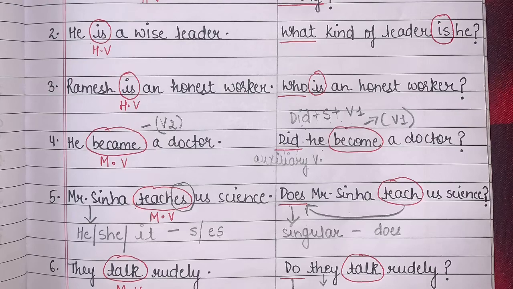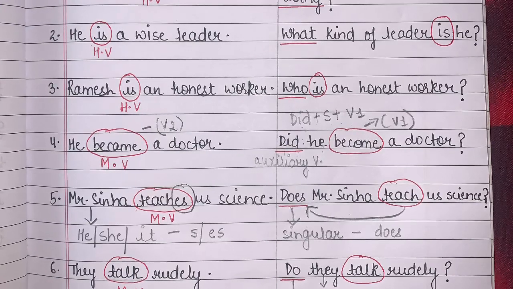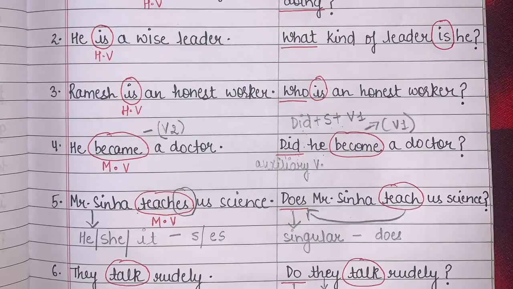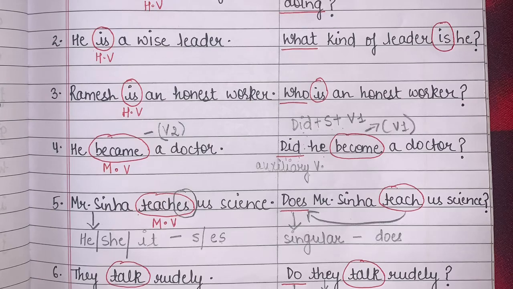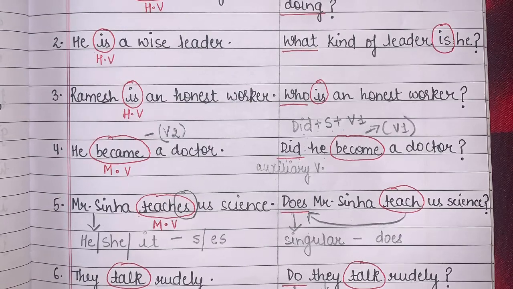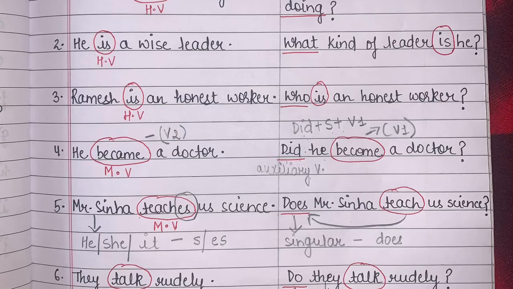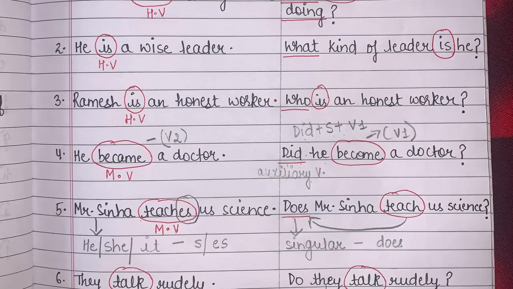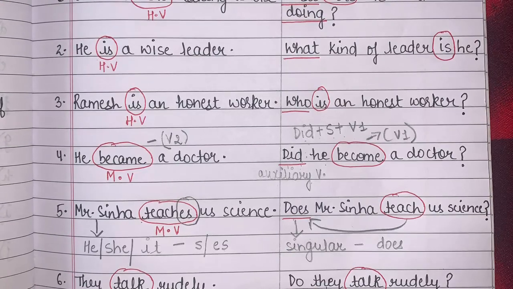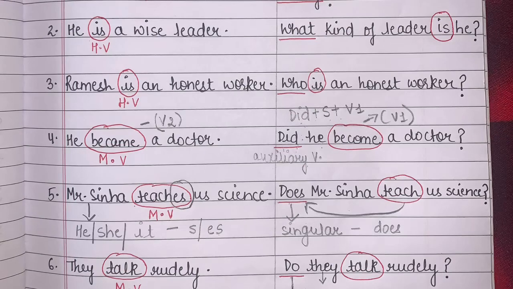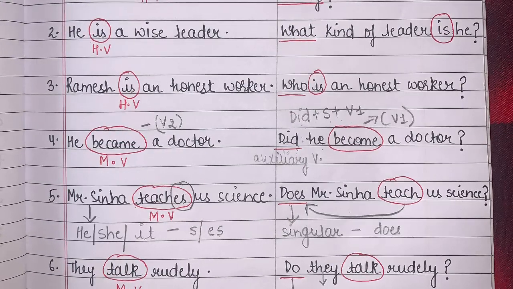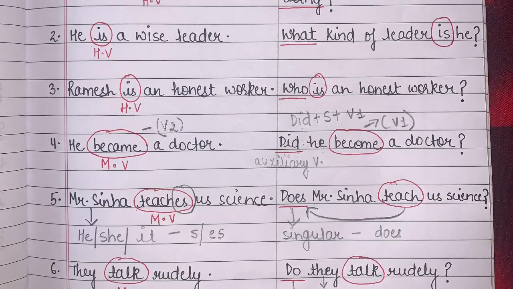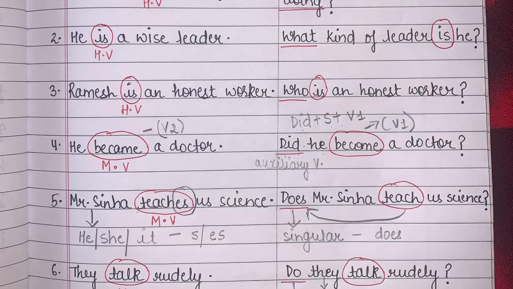Now you must be thinking: my verb was "teaches" and in the question I have used "teach". So students, have you seen this arrow I have marked? It means that I will use verb first form. When we talk about does, we have to use verb first form with does. Can you see that the es which was in "teaches" has moved to do? That is how I got my does. "Does Mr. Sinha teach science?" So with singulars I will use does, and with plurals I will use do. Okay, let's see the 6th example.